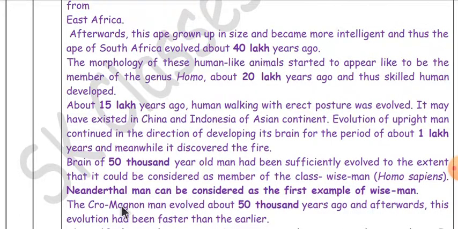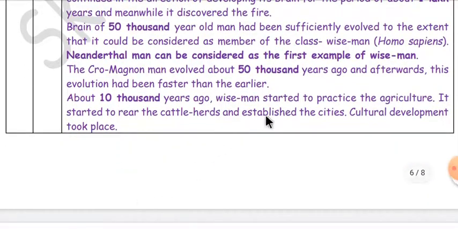The Cro-Magnon man evolved about 50,000 years ago, and afterwards this evolution was faster than earlier. About 10,000 years ago, wise man started to practice agriculture. It started to rear cattle herds and established cities. Culture development took place.